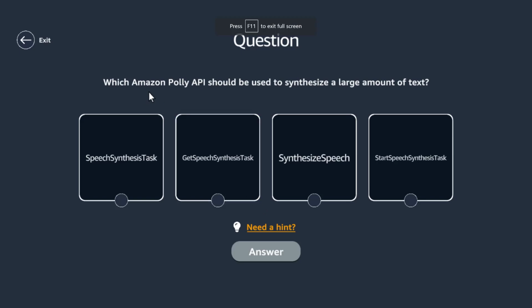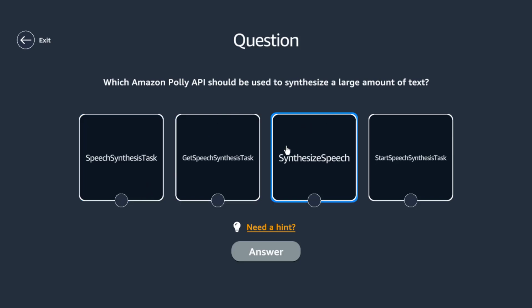All right, which Amazon Polly API should be used to synthesize a large amount of text? Okay, I think these are all APIs. They taught us, it's like in school. The teacher explains the easy one, and then in the exam we end up seeing something that's not even related to whatever they taught.